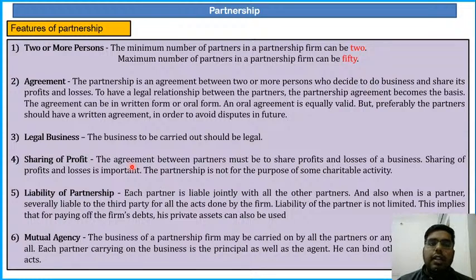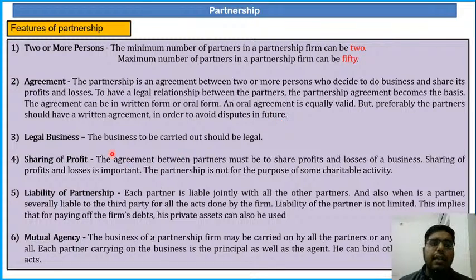Then agreement. The partnership is an agreement between 2 or more persons who decide to do business and share its profit or losses. To have a legal relationship between the partners, the partnership agreement becomes the basis. The agreement can be in written form or oral form. An oral agreement is equally valid, but preferably the partners should have a written agreement in order to avoid disputes in future. So is it necessary to have an agreement? It is not necessary. But for a legal relationship, for creation of a legal thing, we should have a written agreement. If we have an oral agreement, that is also fine, that is equally valid, but we should have a written agreement so that no disputes arise.